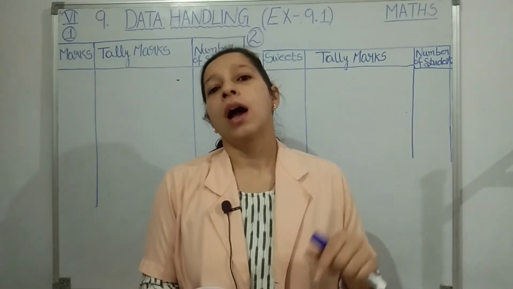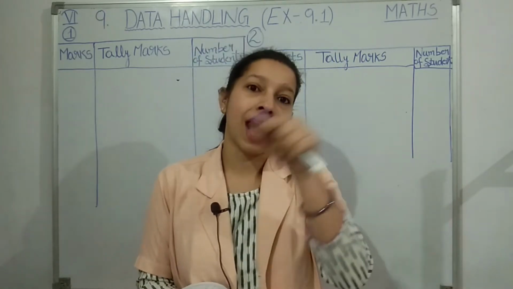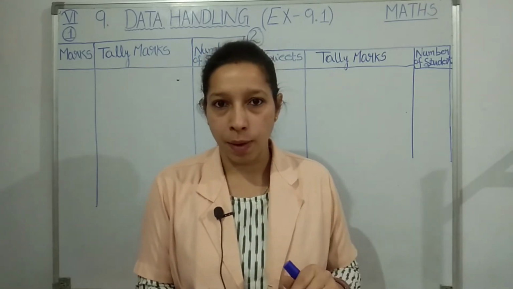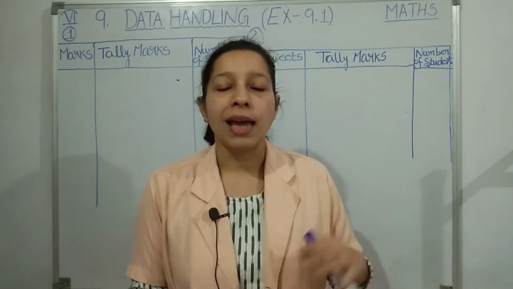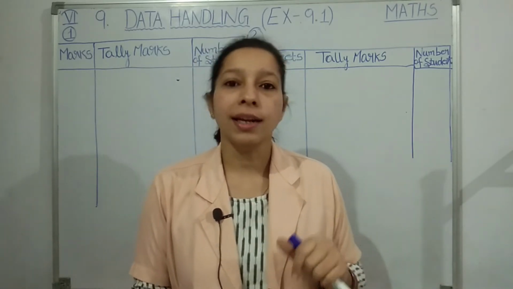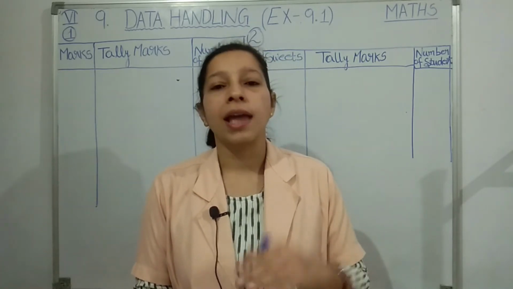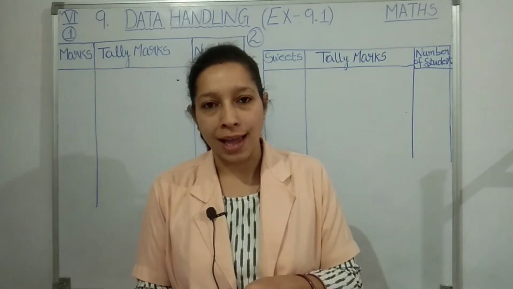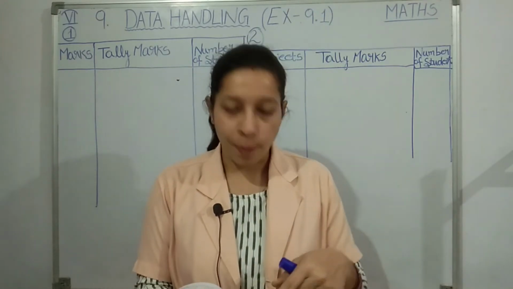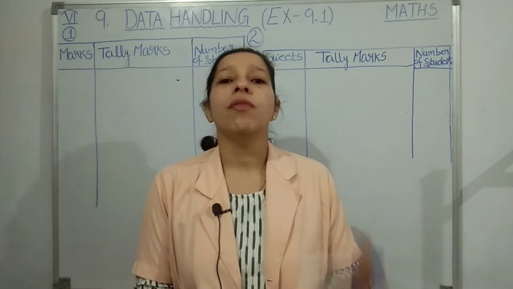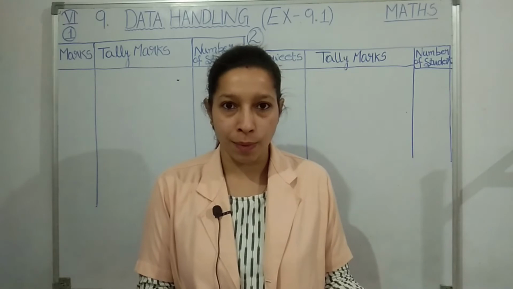Or if I ask you how many students got the minimum marks, first you have to search for the minimum marks, then you will count how many students got the minimum marks. So it will take a lot of time. So for saving our time, we can arrange the data in tabular form. That is why we will make a table and we will be using telemarks. So what will happen? We can easily record, we can easily organize the data, and simply we can interpret the result also. When we draw this table with the details given, it will be much easier for us to find the minimum marks, maximum marks, or how many students got minimum marks, like that.